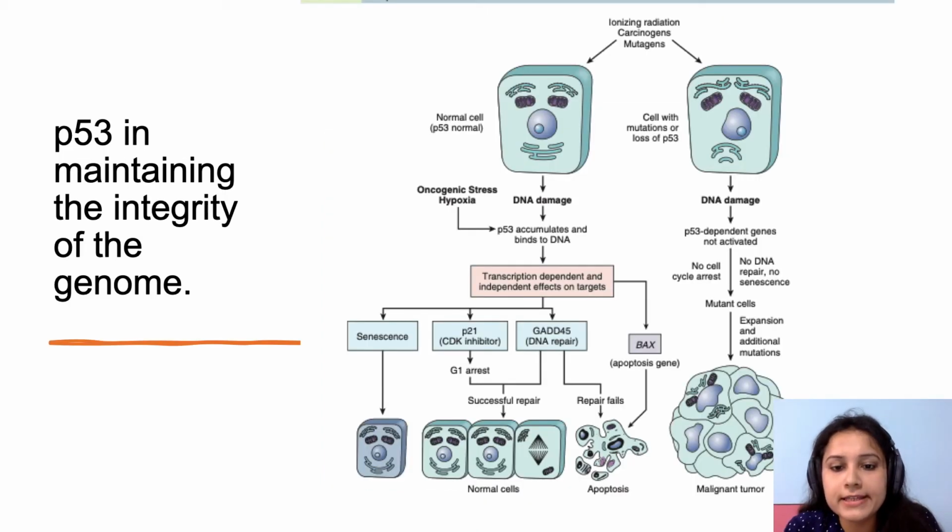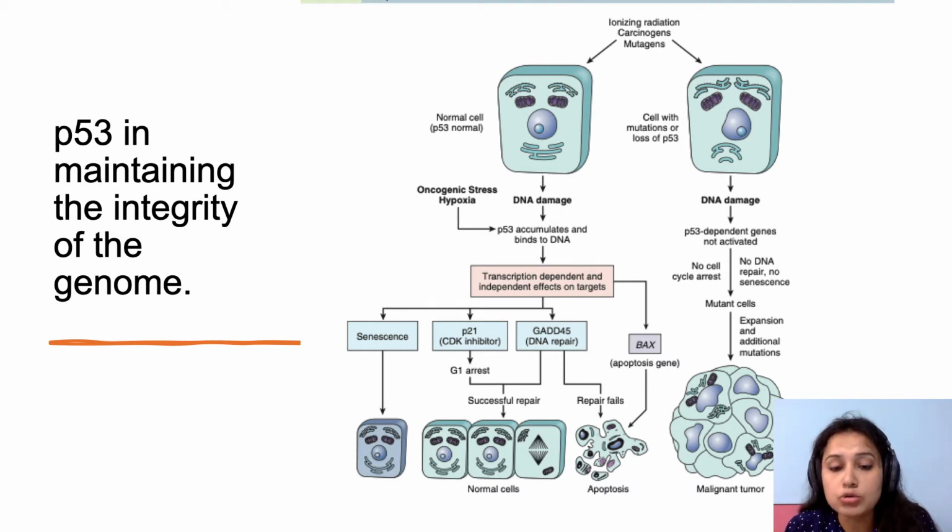So the next genes that are involved in carcinogenesis are tumor suppressor genes. So what are tumor suppressor genes? Genes that normally prevent uncontrolled growth of the cell, but when the tumor suppressor gene is mutated or lost from a particular cell, they allow the transformed phenotype. What is transformed phenotype? Malignant cells developing their progeny. So the most commonly mutated tumor suppressor gene you have to remember is P53.